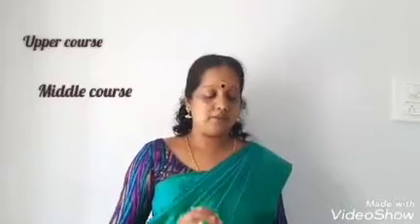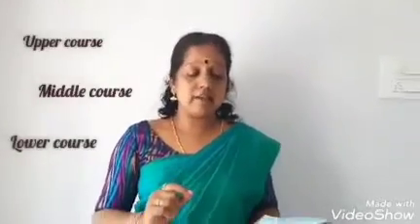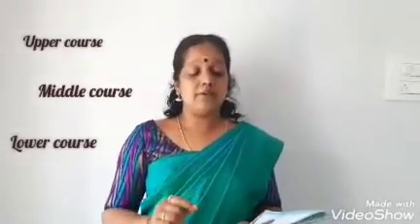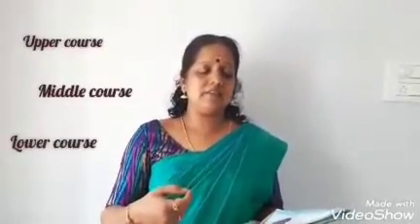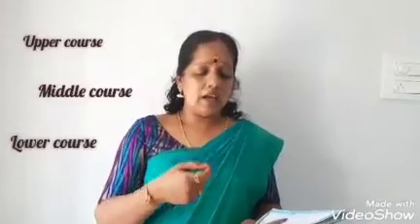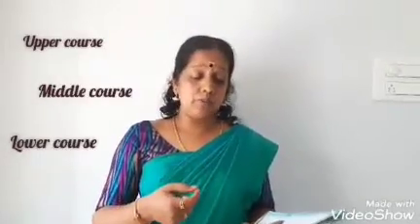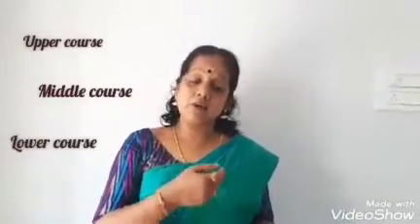The course of a river can generally be divided into 3 stages based on the difference in slope from its source to the mouth. These 3 stages are upper course, middle course and lower course.